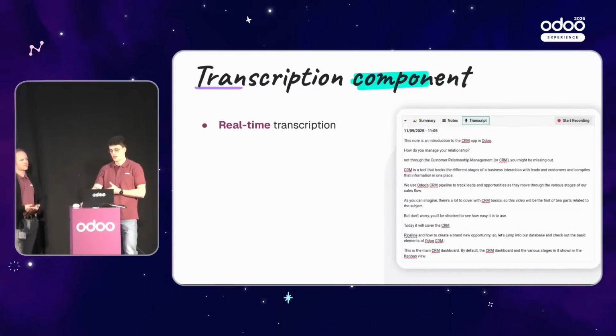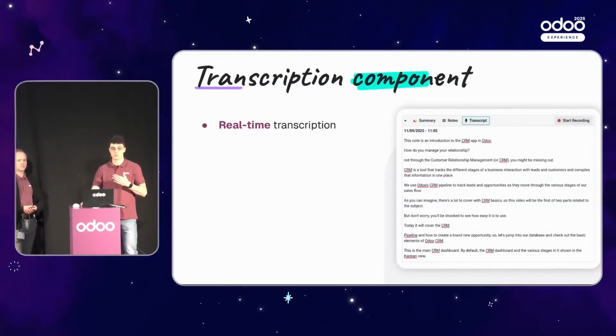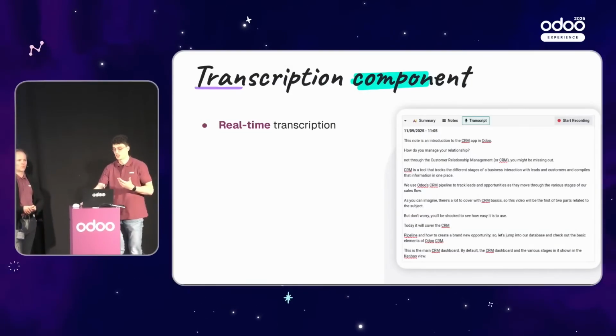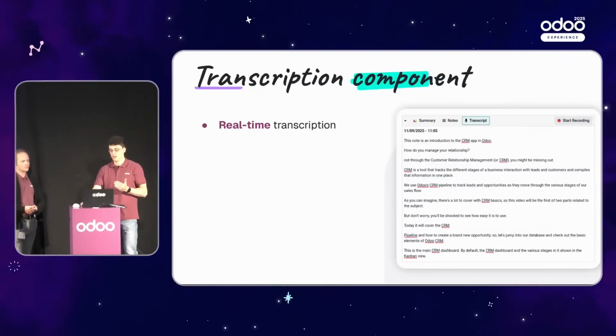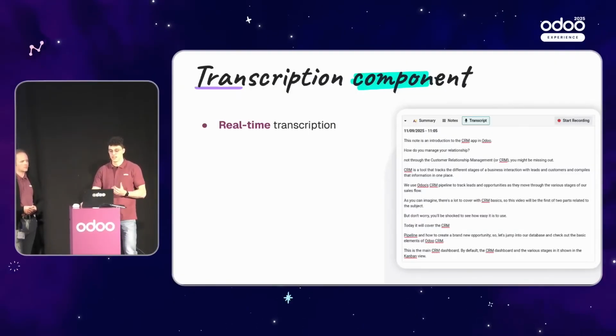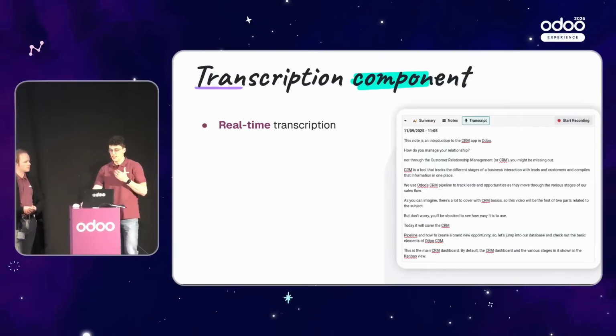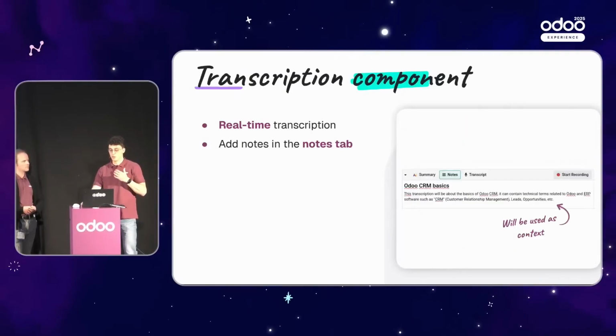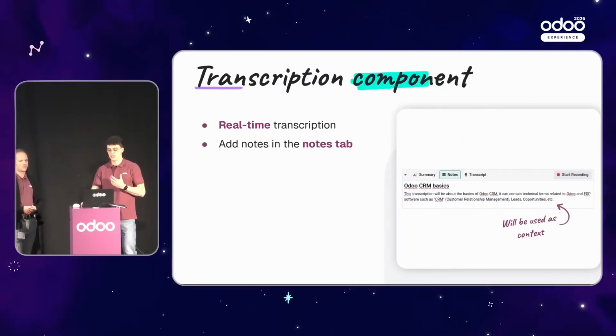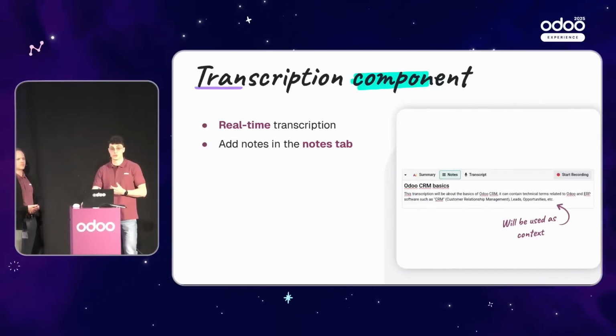As you can see on screen right now is the new transcription component, which can be used in any HTML field. And you can see a snippet of how it looks with the timestamps and all the transcription features of the agent. With this component, you can take a bunch of notes that will be used directly as context for the transcription.